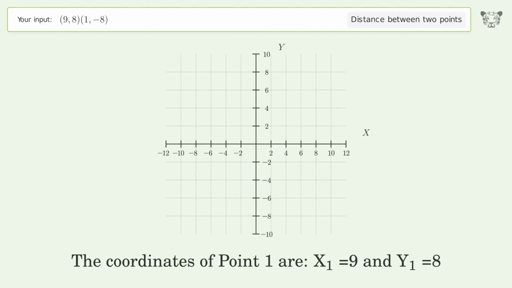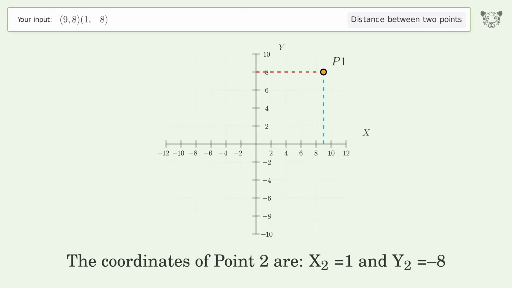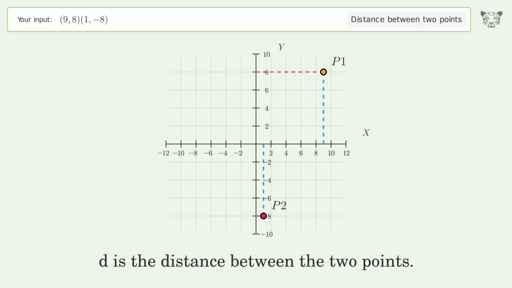The coordinates of point 1 are x1 equals 9 and y1 equals 8. The coordinates of point 2 are x2 equals 1 and y2 equals -8. D is the distance between the 2 points.